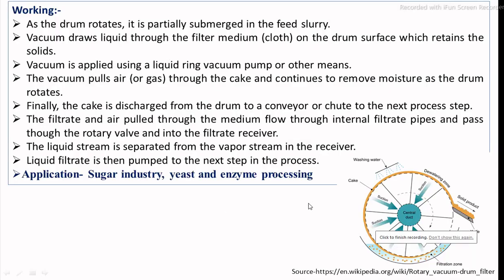The main application of the rotary drum vacuum filter is in the sugar industry for the clarification of cane juice after chemical treatment, and for the separation of yeast cells from the fermented liquid. In this process, the cake is the final product, the yeast cell cake, which is used for other processing, food and feed processing. Then enzyme processing, and the clarification of slurries containing many suspended particles, which are clarified using the rotating drum vacuum filter system.